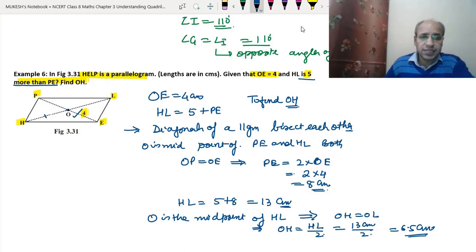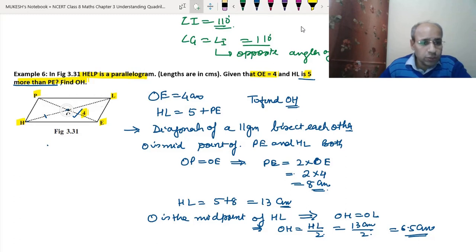Now let's understand this again. What is given? OE equal to 4 centimeters is given. And it is given that the length of HL is 5 centimeters more than PE. So to find the length of HL, we need to find the length of PE. As we have learned, the diagonals of a parallelogram bisect each other. So O will be the midpoint of PE and also of HL.